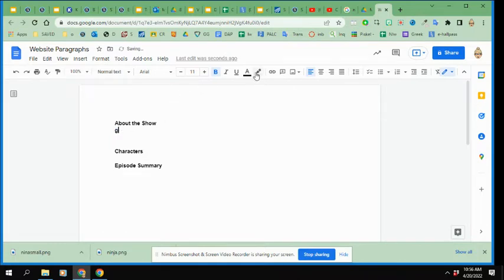I'm going to unbold to write the paragraphs. Unbold it, and then just write regular paragraphs, okay? 5 sentences per paragraph. Once I've written my paragraphs, I'm going to click on, this is the important part, share,